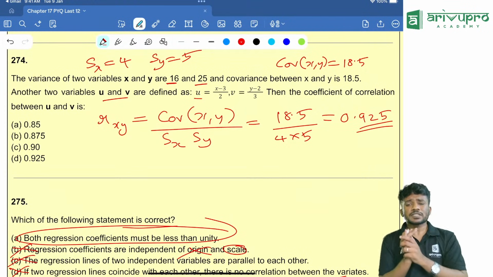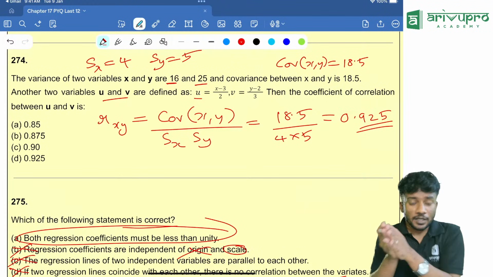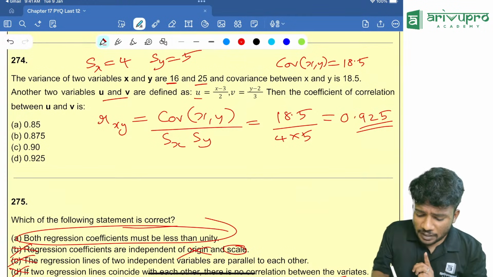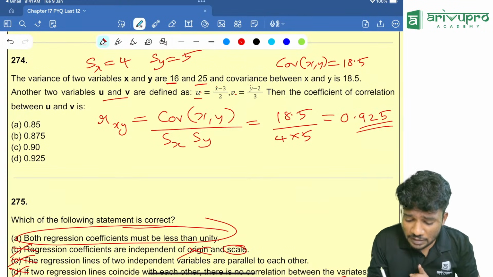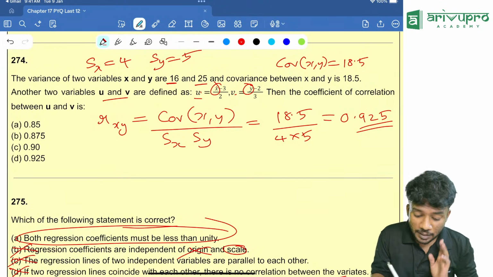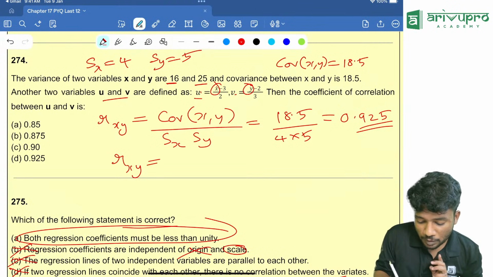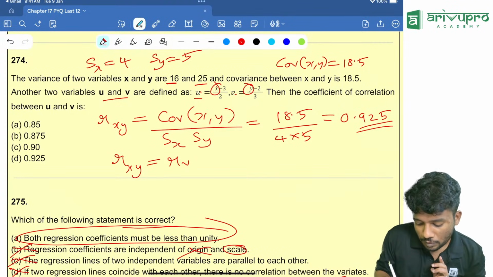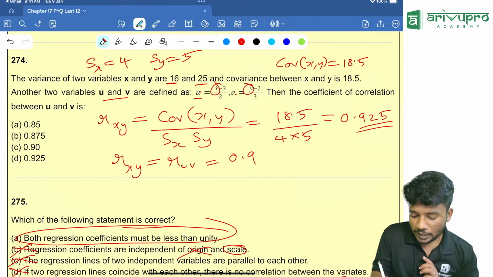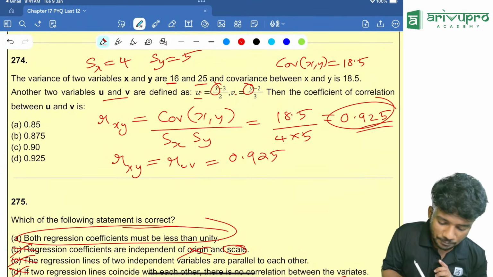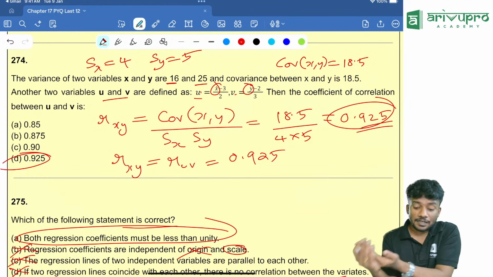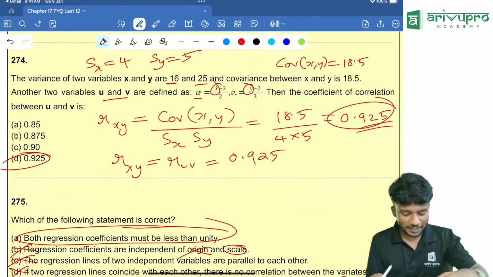0.925. People, we learned one of the properties of correlation coefficient, which is in my material also, you can check there. We've studied if u is related to x and v is related to y. If the signs of x and y are the same, then the correlation of xy will be equal to correlation of uv, which is equal to 0.925, because we already found the answer. Now, if the signs are different, if x is having positive and y is having negative sign, then it will be negative 0.925. That is the method, people.